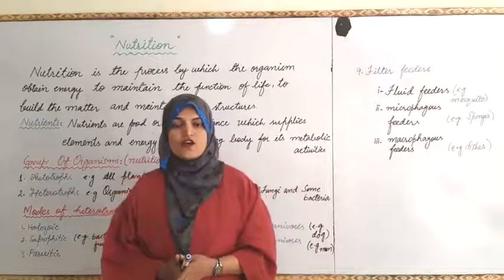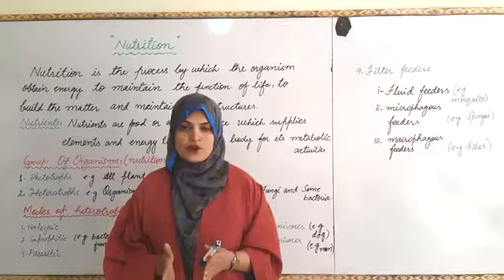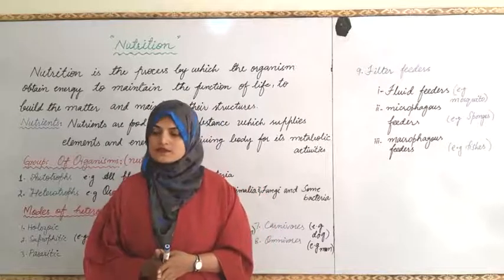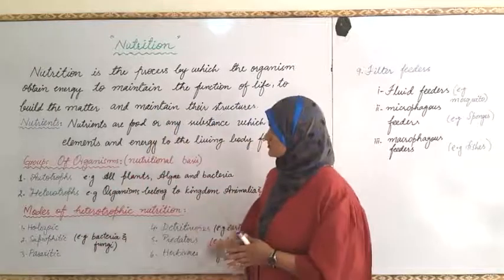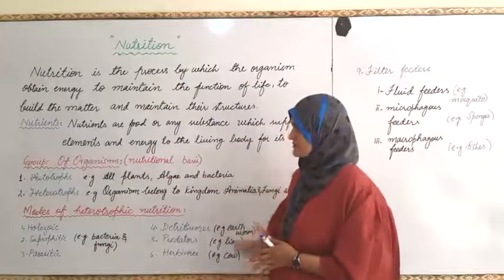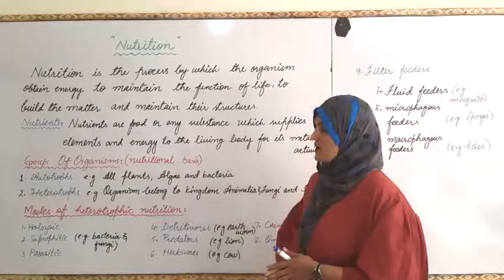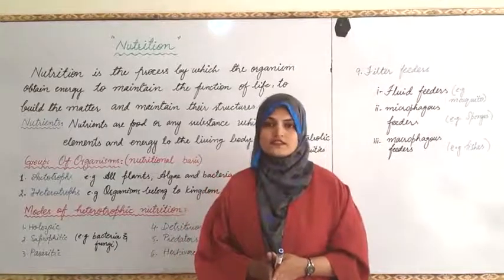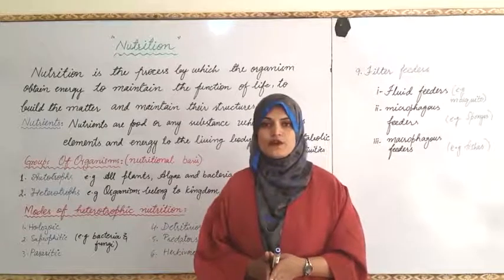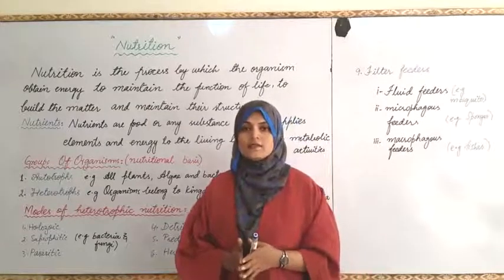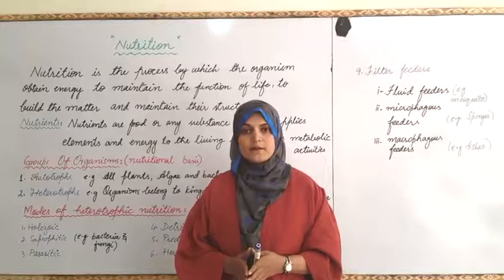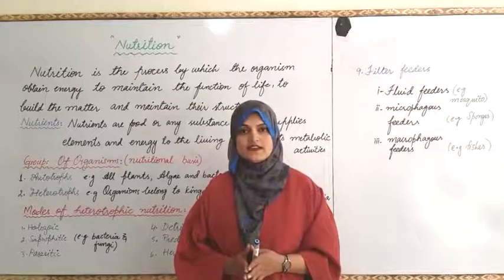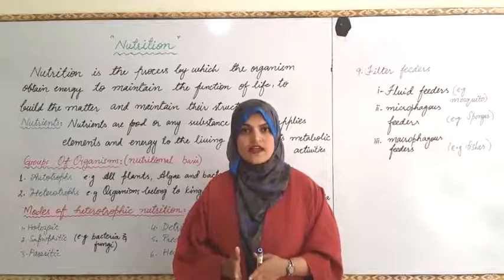On the basis of mode of nutrition, we divide organisms into two groups. One is autotrophs, another is heterotrophs. Autotrophs are those living organisms that prepare their food by themselves in the presence of sunlight with the help of raw materials, that is carbon dioxide and water.